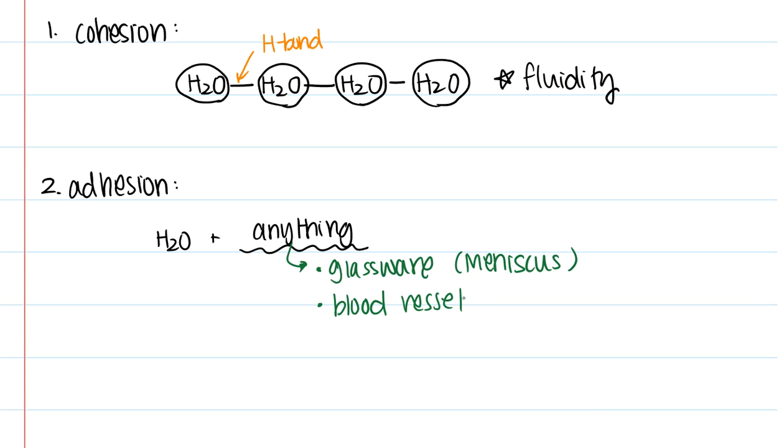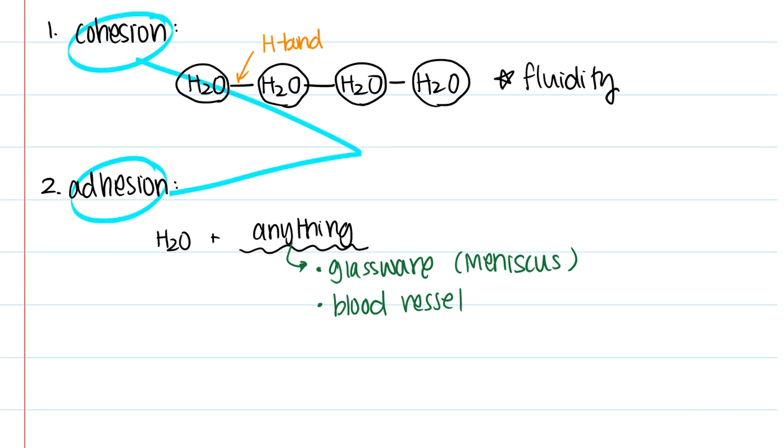So with blood vessels, the reason why this is important is because we want to make sure that water molecules are sticking to the walls of these other things, allowing for the passage or the transfer of nutrients and wastes and gases. Good? All right, so if you put both cohesion and adhesion together, we end up with this other